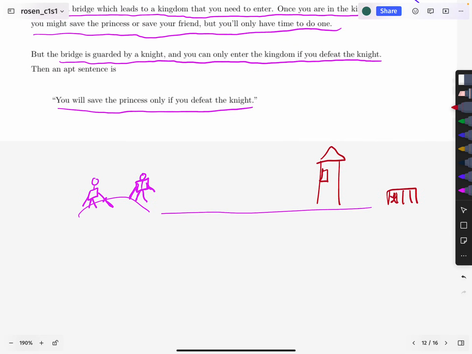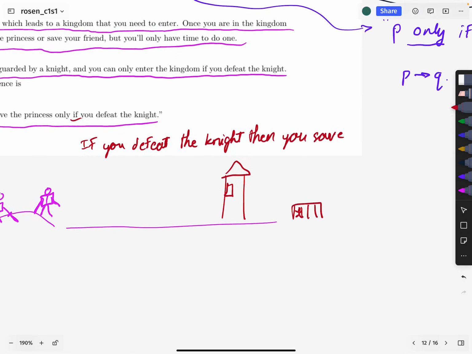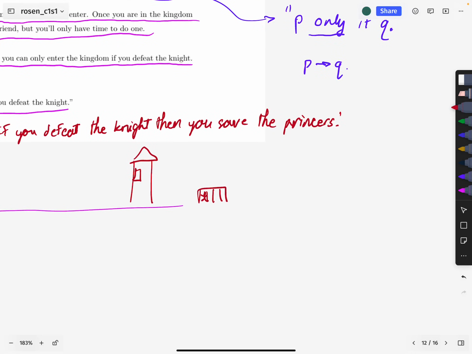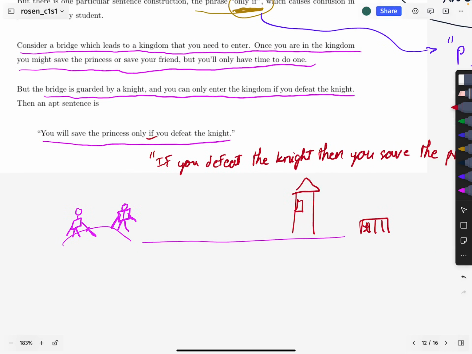Okay. Anyway, so you will save the princess only if you defeat the knight. Yes, I think that makes very compelling sense, and therefore we should accept that. But if we accept that, but we also think that the if just simply tells you the location of the antecedent, that means that if you defeat the knight, then you save the princess? That doesn't follow, because you might save your friend. So the first sentence is clearly true. The second sentence is clearly false. They must not mean the same thing. So there's my argument.